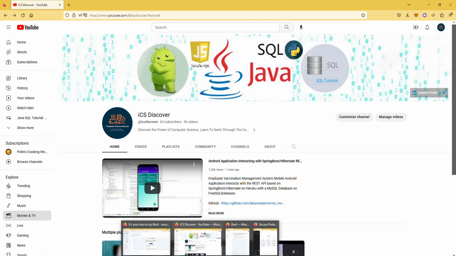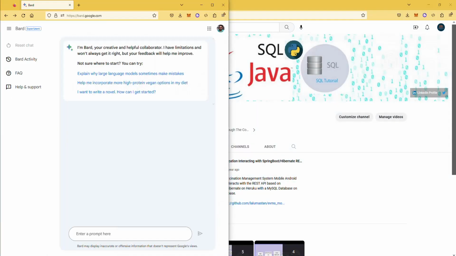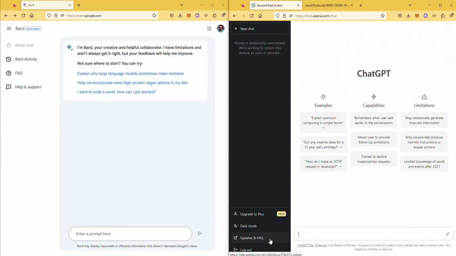What I have is Bard on my left side and ChatGPT on my right side. So as you can see, this is the prompt that I can put in Bard, and this is the prompt that I have for ChatGPT. I'm going to ask the exact same question to both of these technologies and see how they respond.